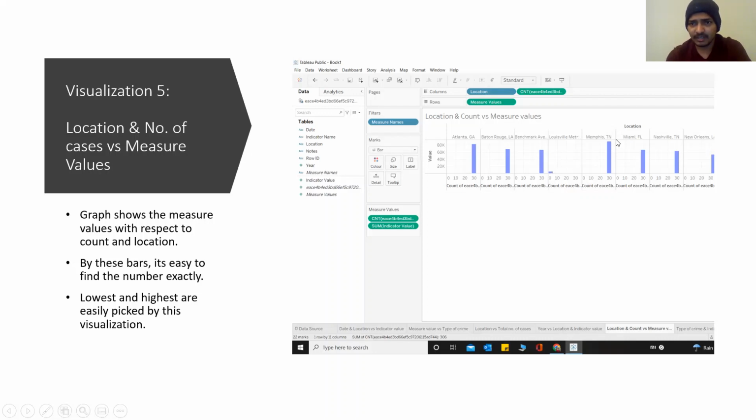And when coming to Memphis, it is the highest here. So you can easily find where the bars are the lowest and where the highest. The lowest is Louisville with the least count, and overall throughout the analysis, Louisville stayed as the safest city, and Memphis stayed as the toughest city, like you have more crime rates.